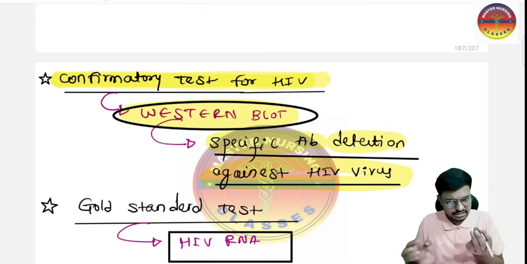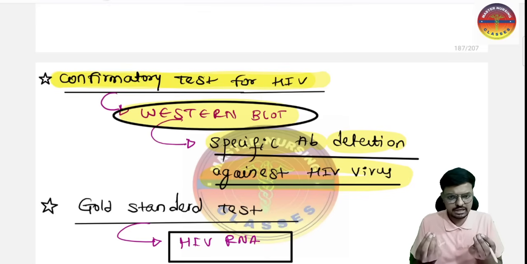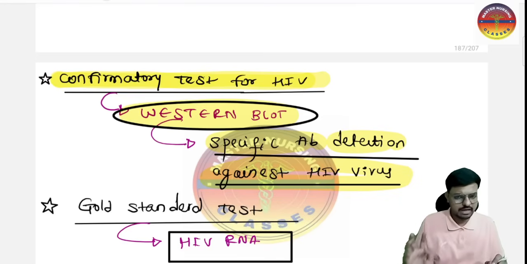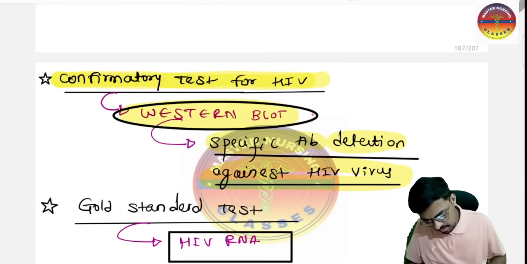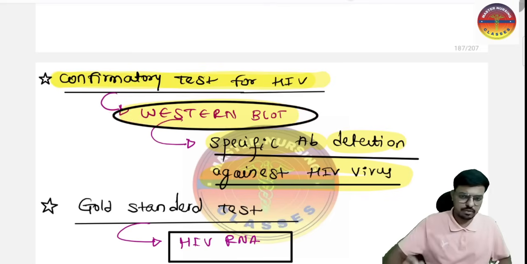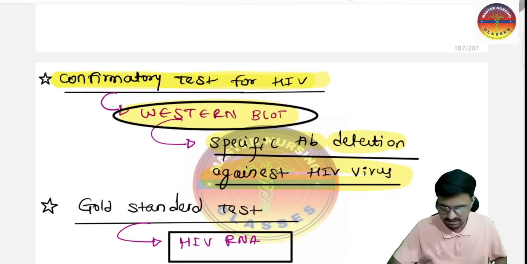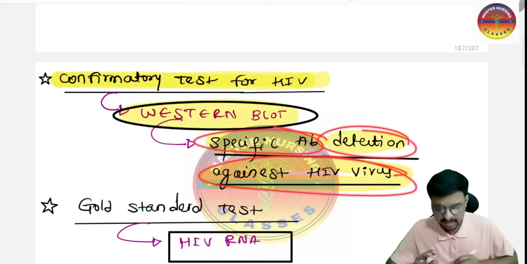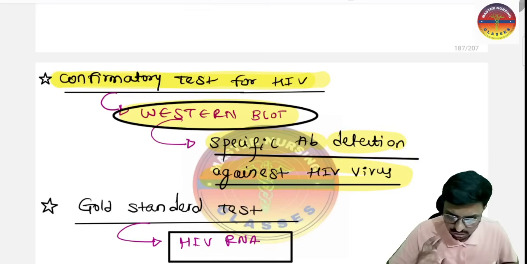If the specific antibody against HIV is positive, it means HIV is definitely there in the blood, so HIV infection is confirmed. That is by the Western blot test. What are we checking in the Western blot test? The specific antibody against the HIV virus. That is the very important thing to keep in our mind.